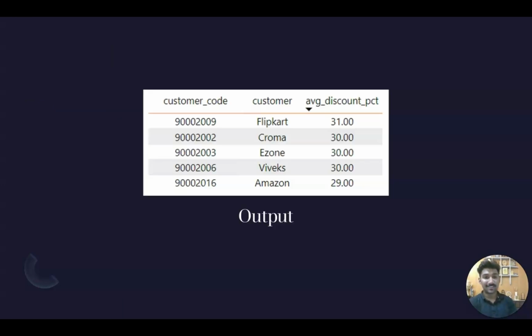There is the result, the outputs. Here you can see Flipkart has the highest average discount percentage in the 5, at 31%. Then comes Croma, Ezone, Vijay Sales at 30%, and then Amazon at 29%. These discount percentages are decided based on the relationship of the company with the customer. They might give some companies more discount percentage or some companies less. It totally depends on the relationship.